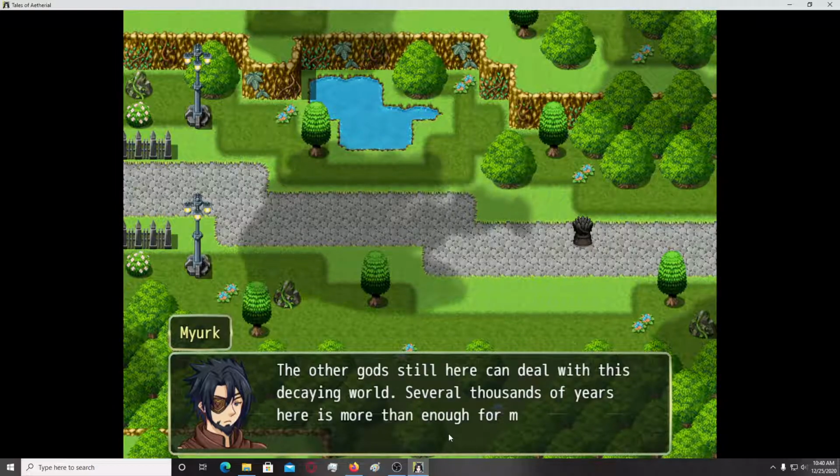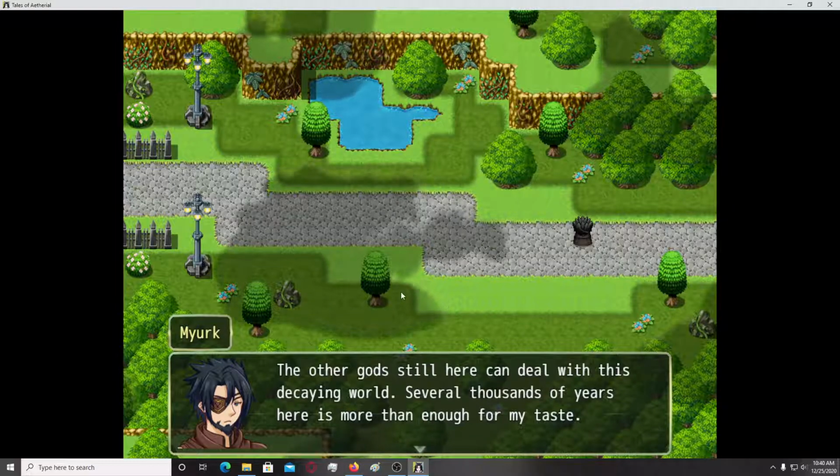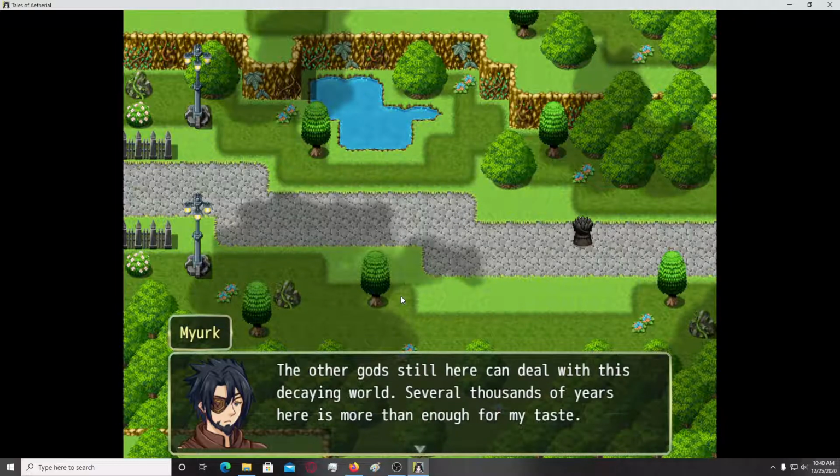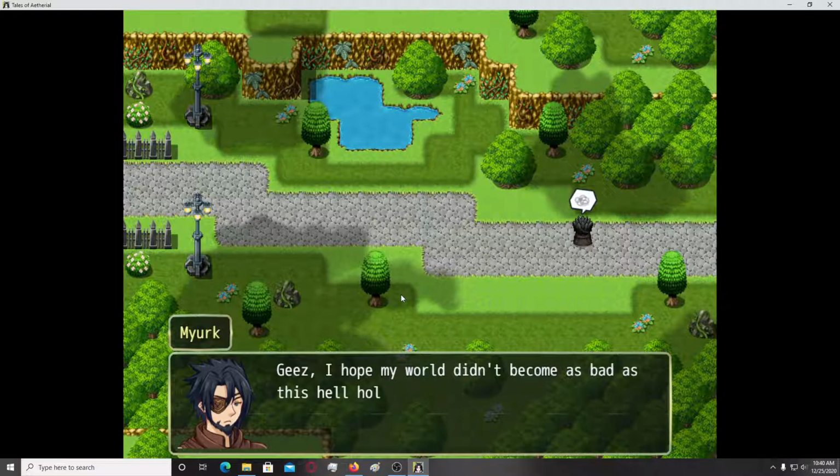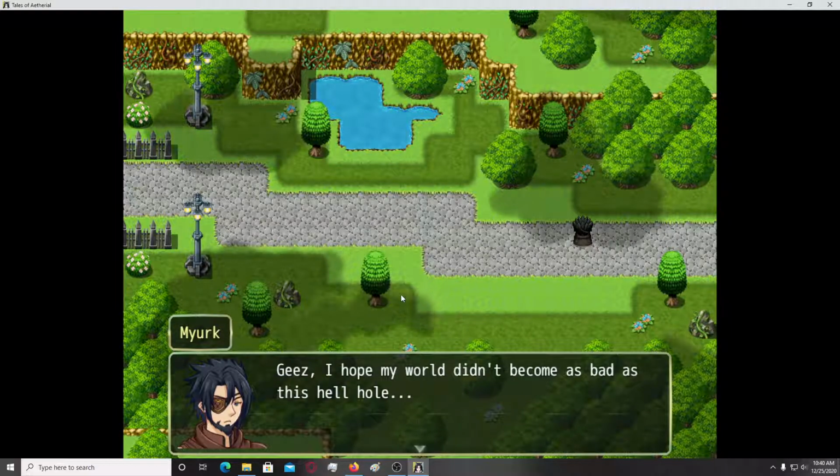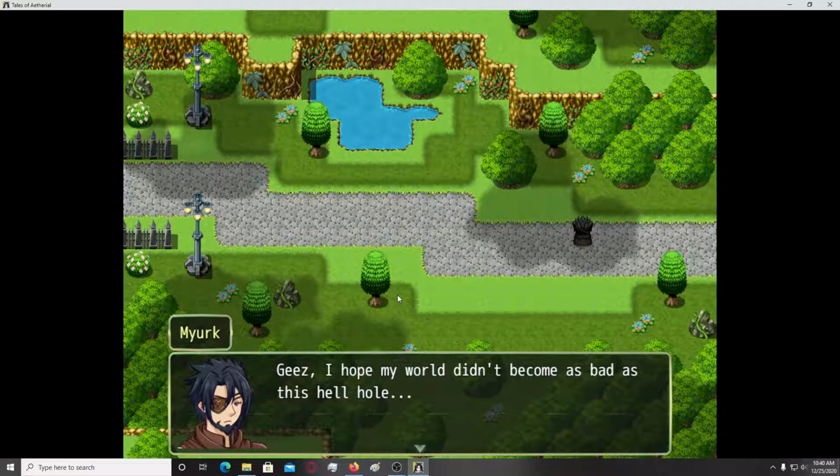The other gods still here can deal with this decaying world. Okay, several thousands of years here is more than enough for my taste. Geez, I hope my world didn't become as bad as this hellhole.